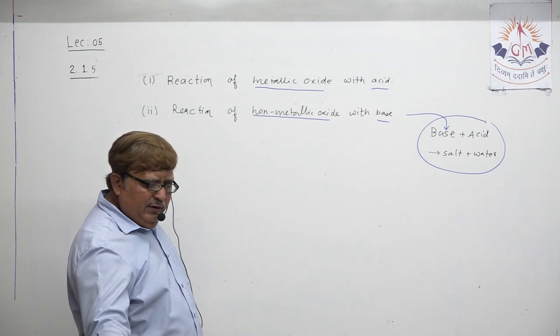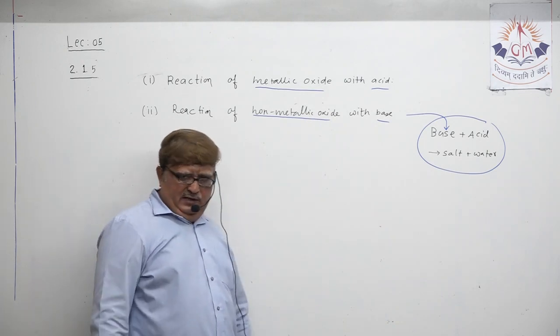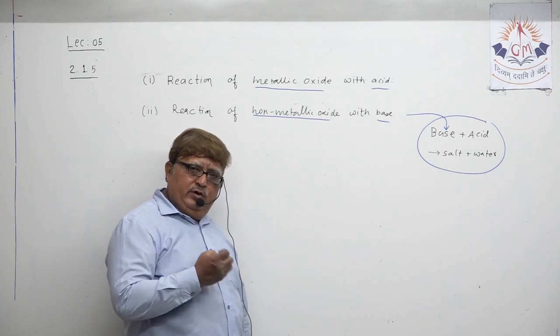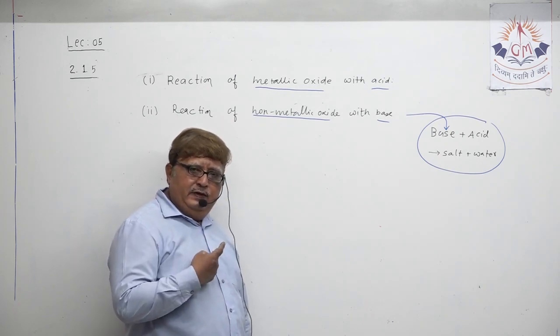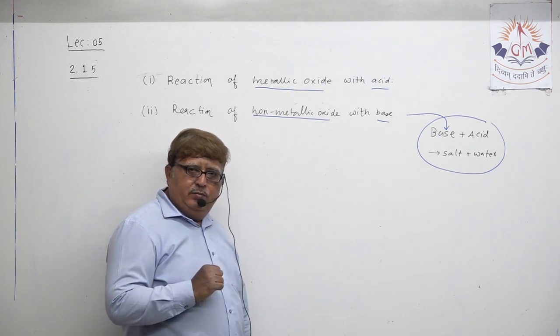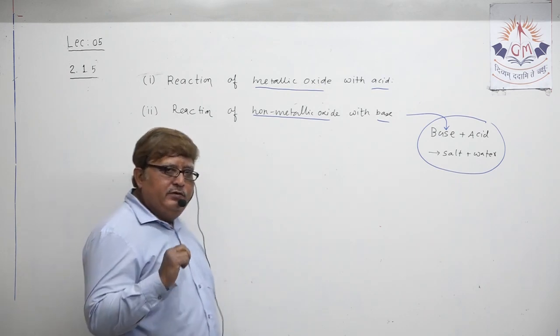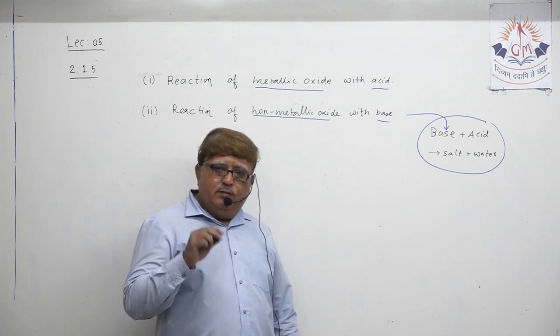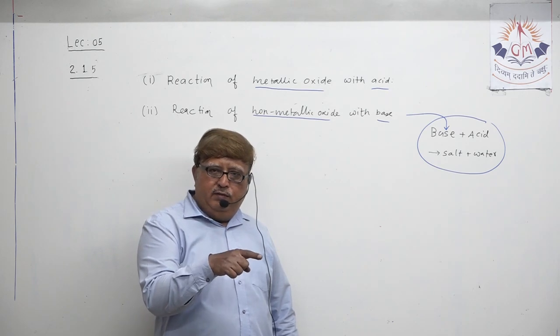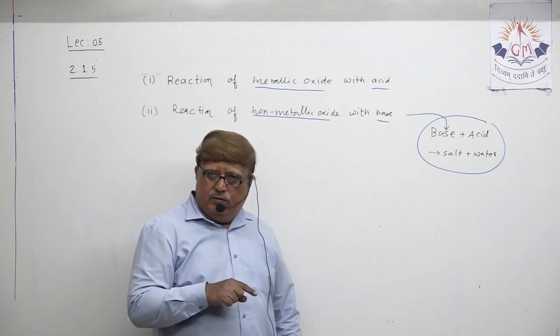We have already discussed this. I just want to remind you, when we discussed the production of carbon dioxide during the reaction of metal carbonate and metal bicarbonate, how you detect the presence of carbon dioxide: it mixes with lime water and makes it milky white due to production of calcium carbonate and water.